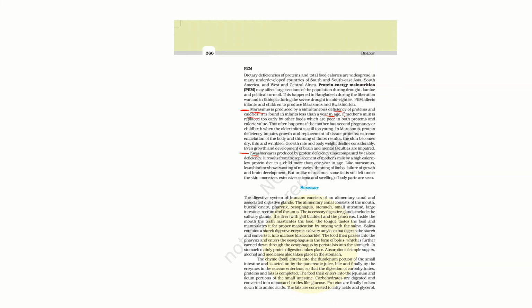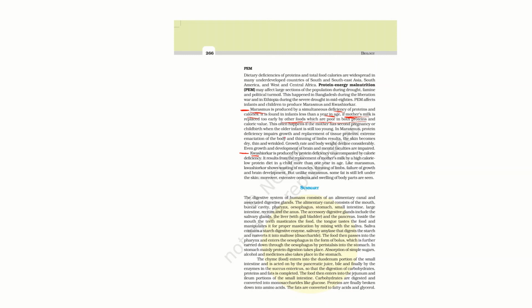If an infant who is supposed to be fed mother's milk is replaced too early by some other supplement or food, they may not get the proteins and other components required for the infant. In that case, marasmus will happen. This often happens if the mother has a second pregnancy or childbirth when the older infant is still too young.